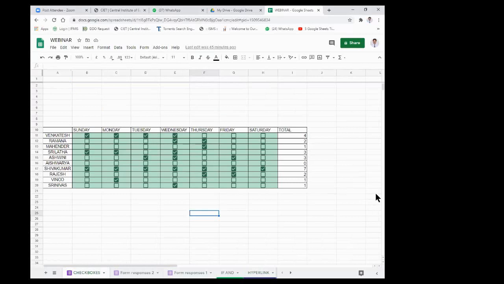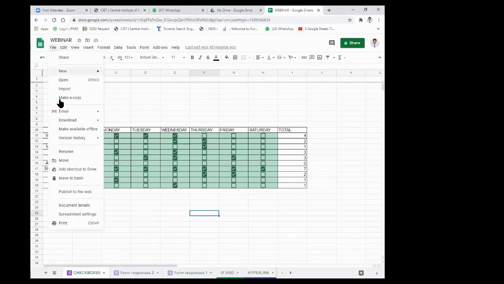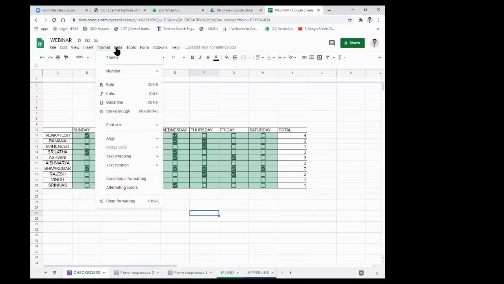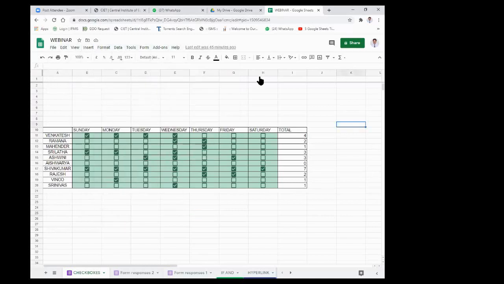In this Google Sheet, the topmost things are called the menus. File menu is there, and the different options are again there: Edit, View, Insert, Format. Below that is the formatting menu, and below that one is what we call the formula bar. That means we have to enter a formula here itself. Otherwise, if you enter a formula in the cell, it will appear here also.